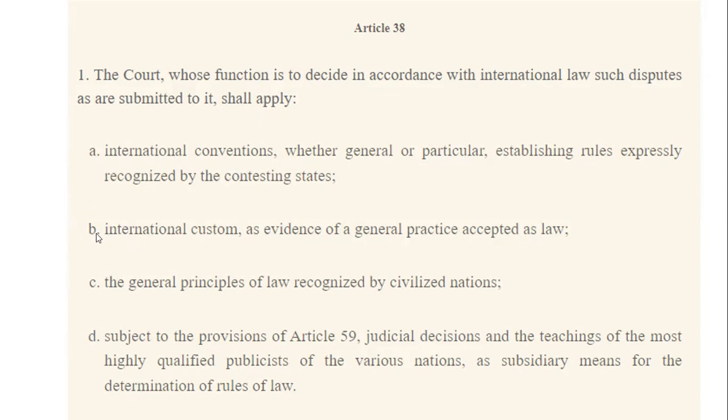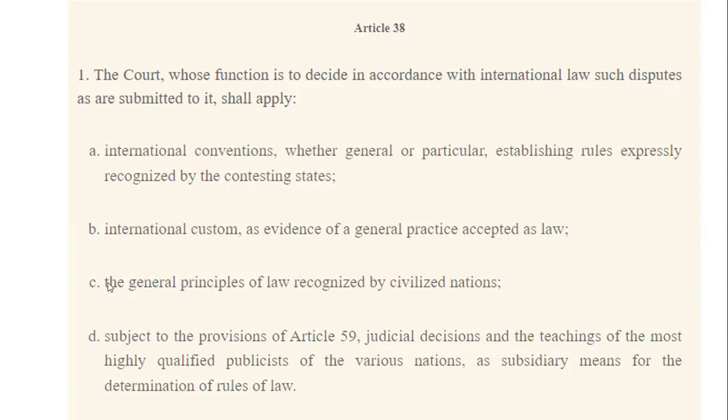The second source is international customary law. It's important here to mention that this includes general practice, which means states repeat acts in a reasonable period that they have interiorized as mandatory. These interiorized practices that are recognized as mandatory is called opinio iuris sive necessitatis.